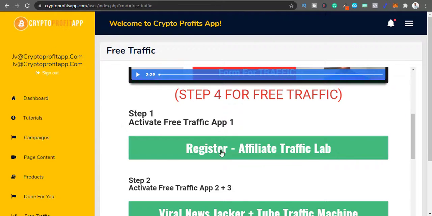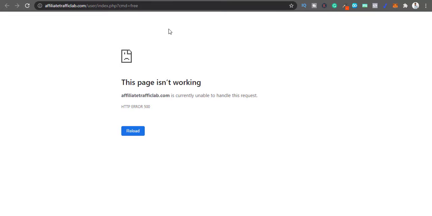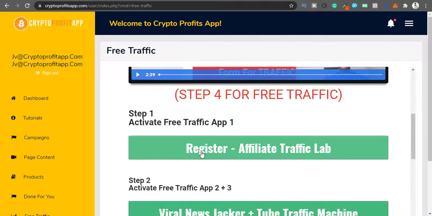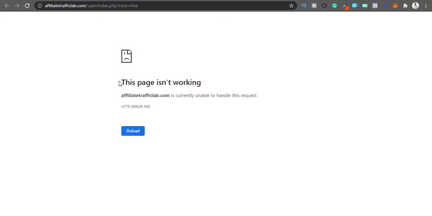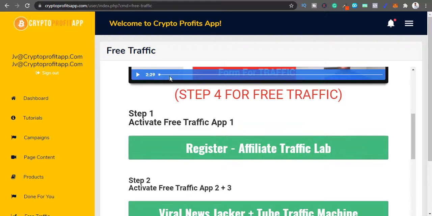Okay, so let's go step by step. Step one, activate free traffic app one, Affiliate Traffic Lab. So I will open this, and this is not working. Okay, you can see that, right? And this is not working even if I click. I will do this again. Click it, open. Nope, it's not working. All right, at least it should work.